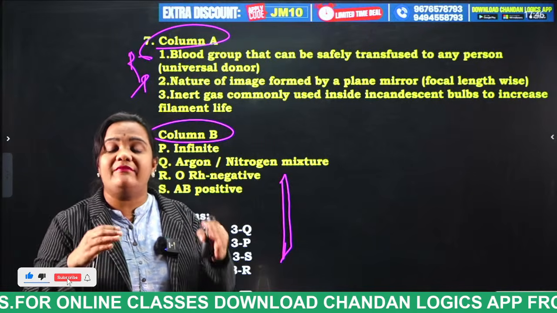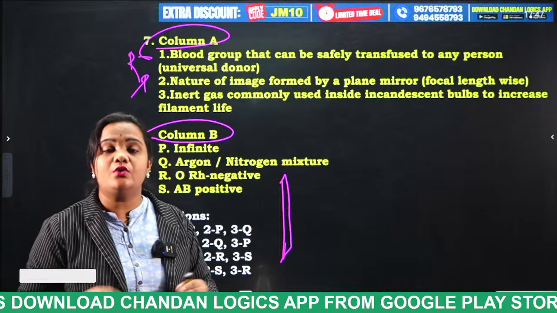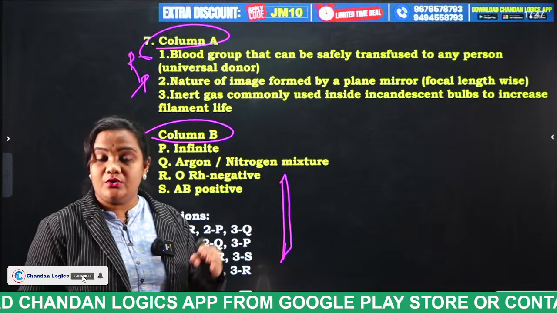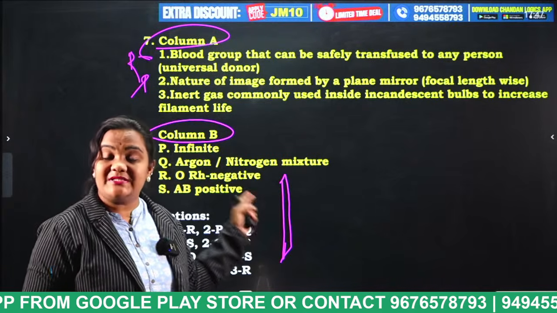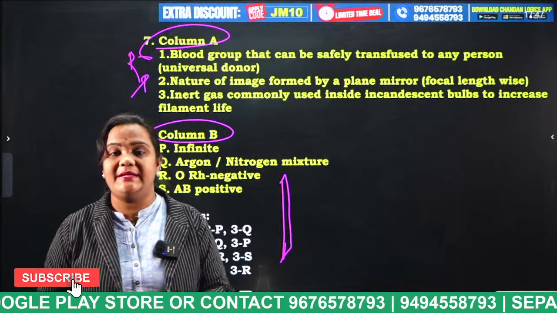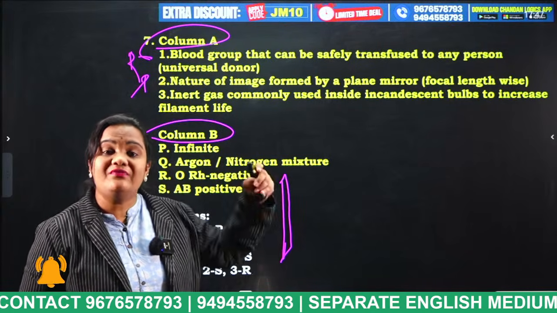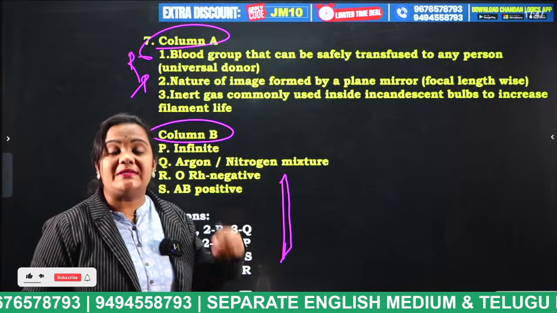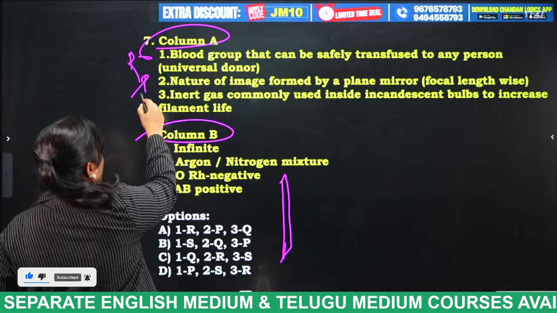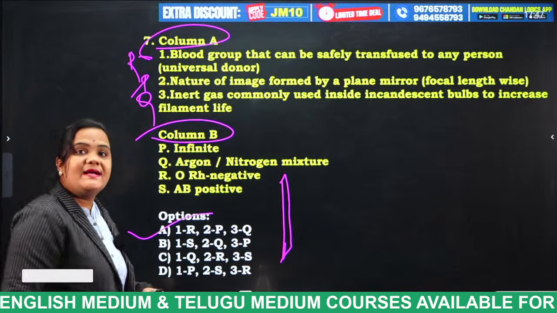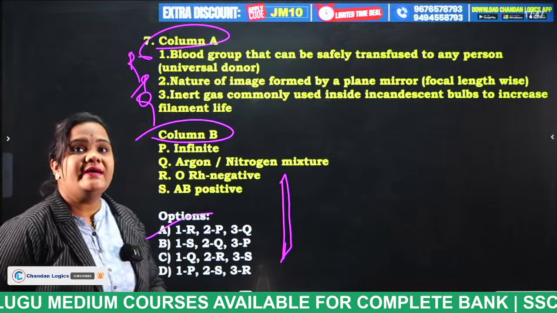So, due to very high temperature, this tungsten may be melted. Due to the electricity, when there is a very high temperature, that tungsten filament may undergo melting. So, in order to protect that tungsten filament from melting, if we use this argon gas, that tungsten will not be melted. So, what is this here, students? Q, RPQ. So, option A is the correct answer. Very good, students. RPQ is the correct answer.